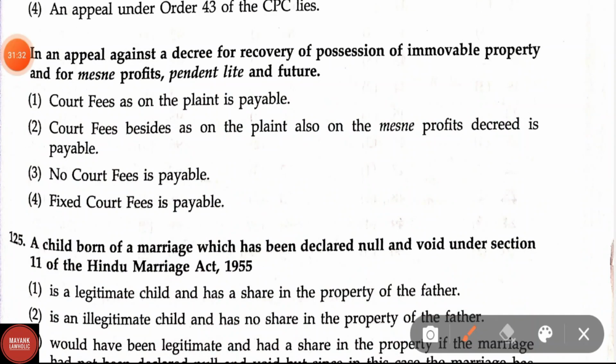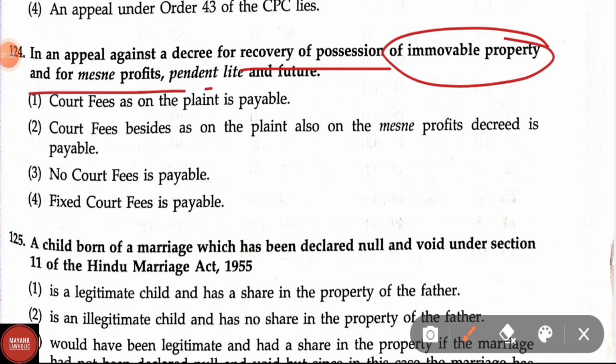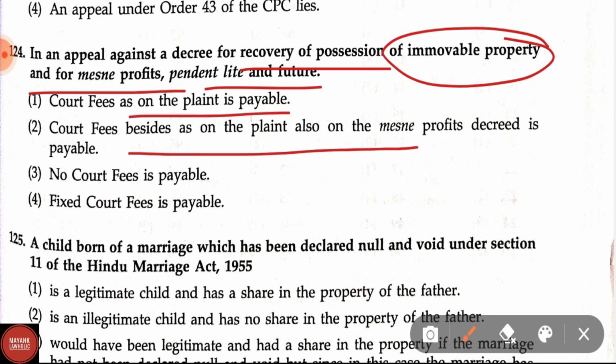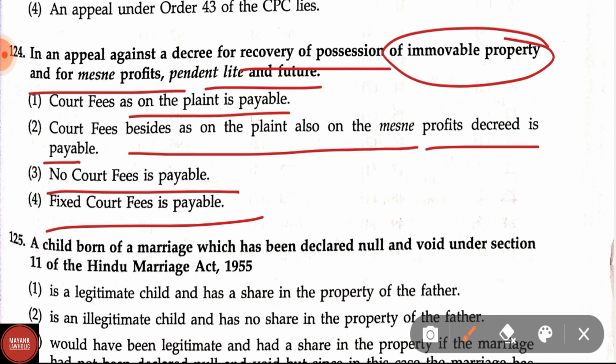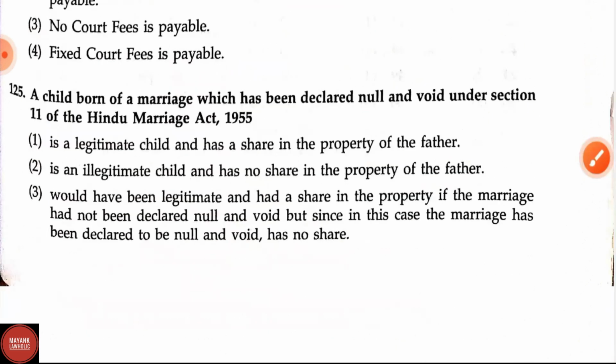Question number 124. In an appeal against a decree for recovery of possession of immovable property and for mesne profits pendente lite and future, court fees on the plaintiff is payable. Option 2, court fees besides on the plaintiff also on the mesne profits decreed is payable. Option 3, no court fees is payable, and option 4, fixed court fees is payable. Here the correct answer is option 2, that is, court fees besides on the plaintiff also on the mesne profits decreed is payable.